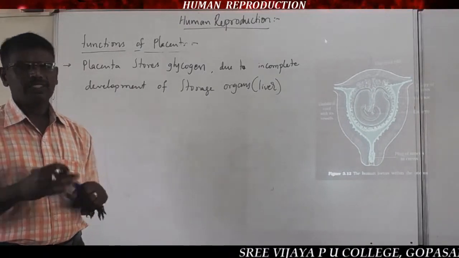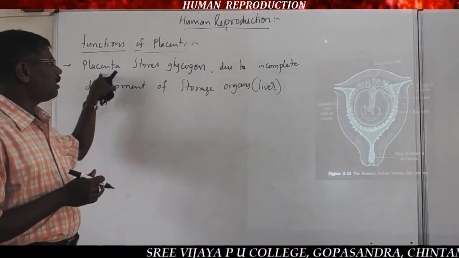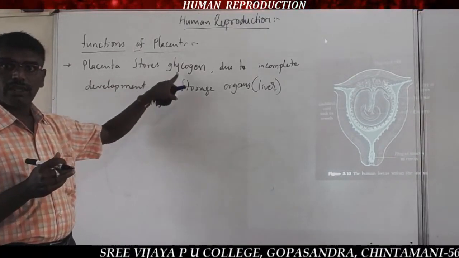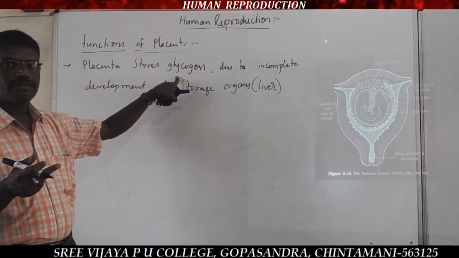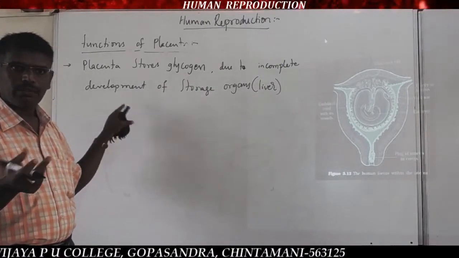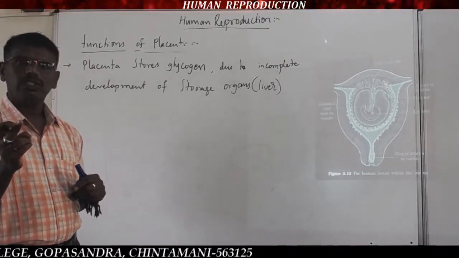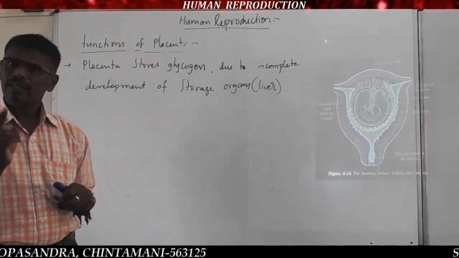Got it? Here it acts as a storage system because the glycogen is stored due to incomplete development of the liver. The glycogen is first stored in the liver only.